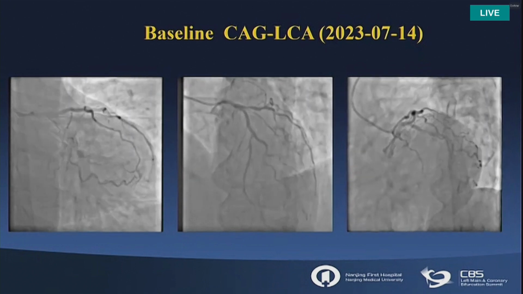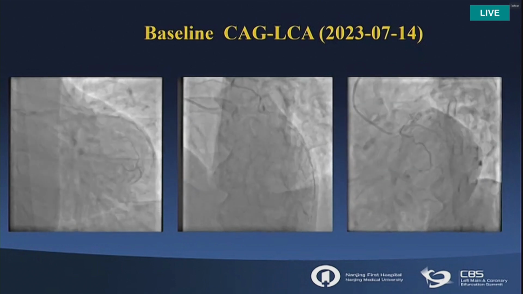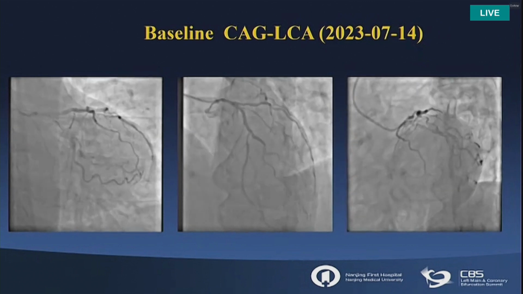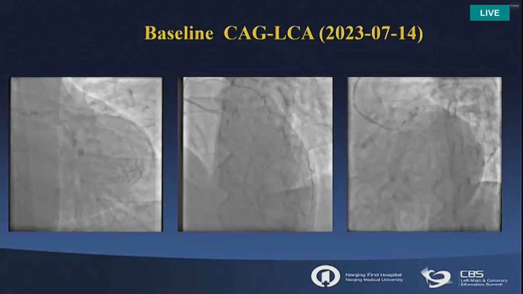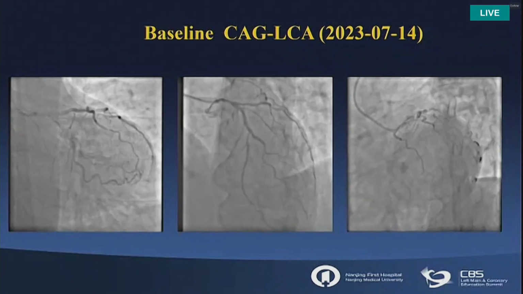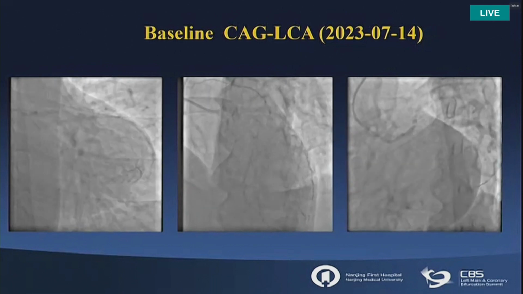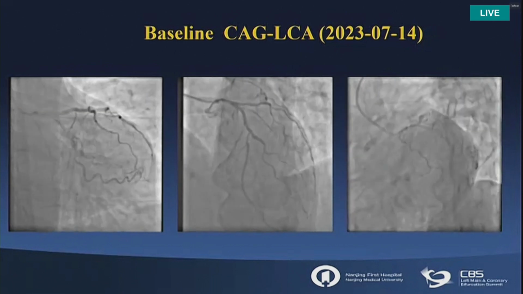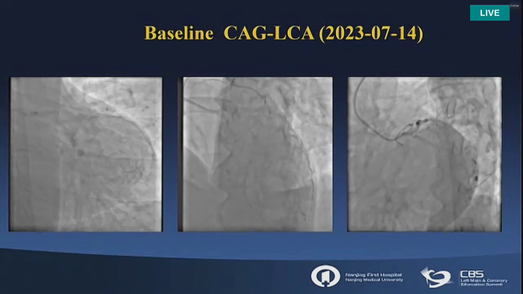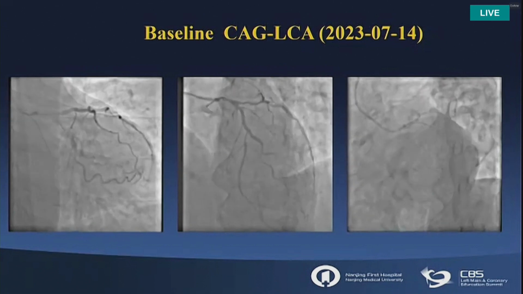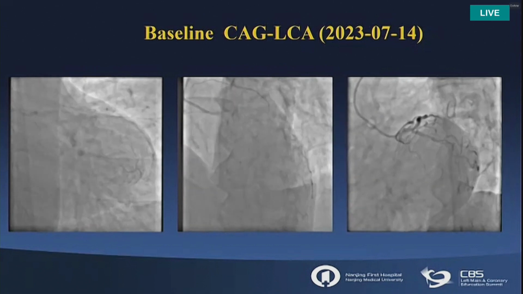From the 2 corner views, especially the spider view, you can see a very wide angle between the LAD and the circ. This is a Medina 1,1,1 true bifurcating lesion, and from the angiogram you can also see moderate to severe calcium here. Fortunately, the lesion length for the LAD is not so long, and we can see it very clearly from the cranial view. Next, please.